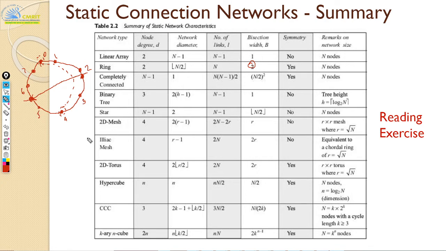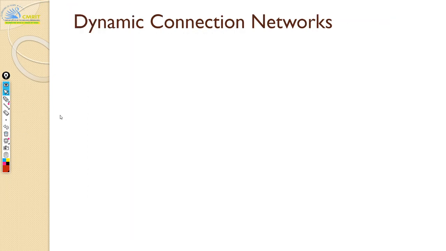And we saw different topologies. Again, I will not go through all that again. So we will come to today's class now. Today we are going to talk about dynamic connection networks. Previously we dealt with static networks, and as I said, static networks are once the topology is built, you cannot change it. Meaning you cannot program your topology to function. You cannot dynamically disable or enable certain nodes.